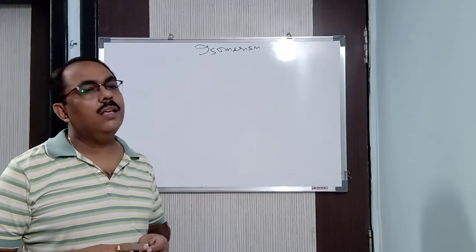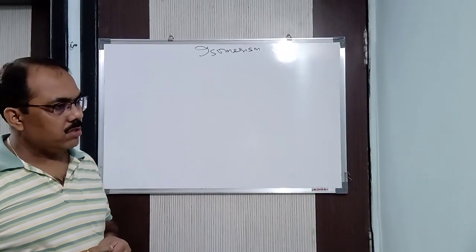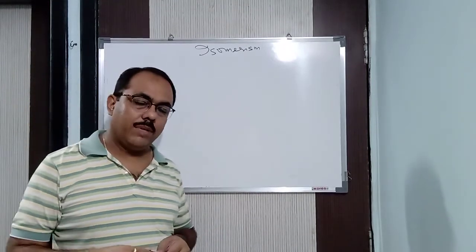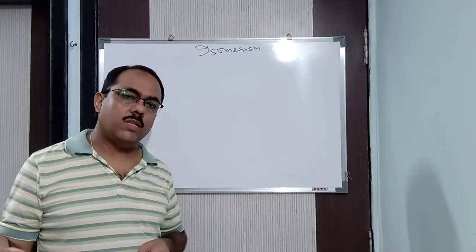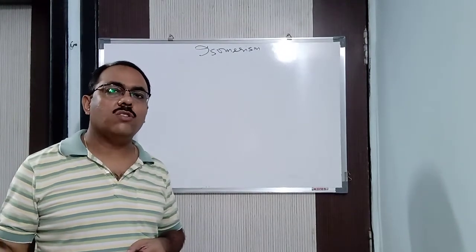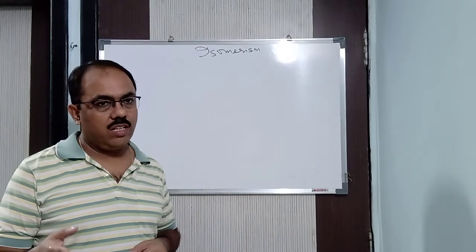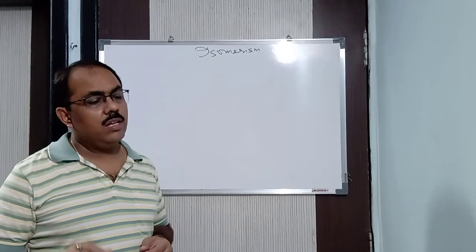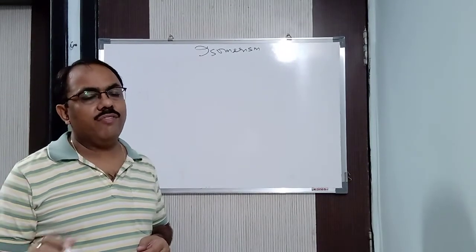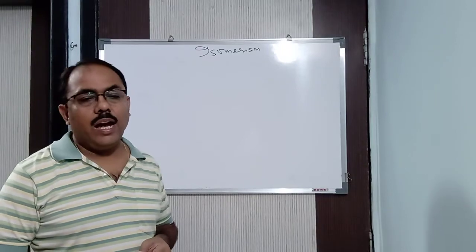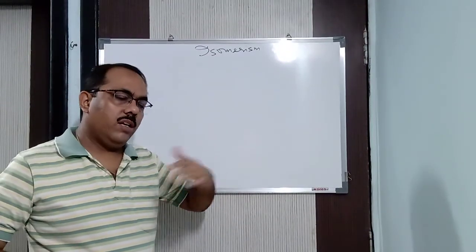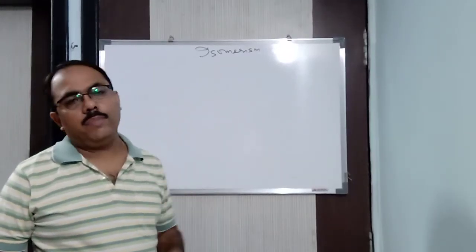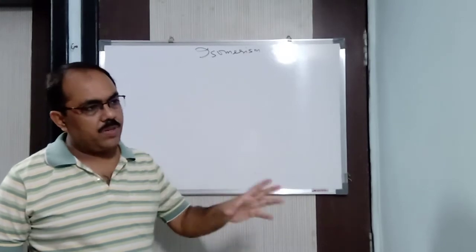So you can say that two or more compounds having the same molecular formula but different structural formula, due to which they have different physical and chemical properties, are known as isomers, and the phenomenon is known as isomerism. Due to the different structural formula, even if the molecular formula is the same, the compounds will be different, and the physical properties will differ.